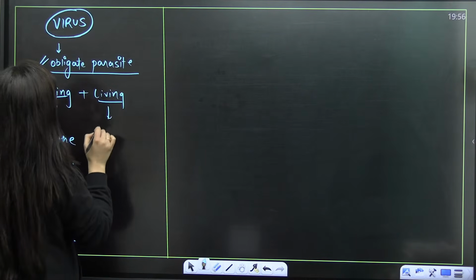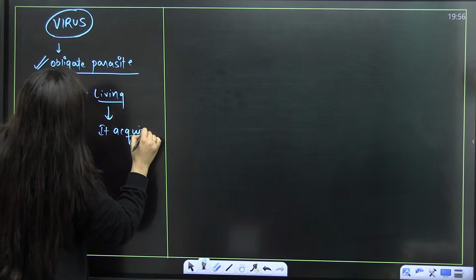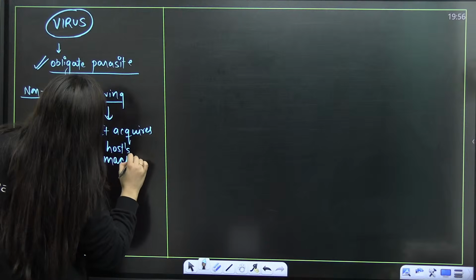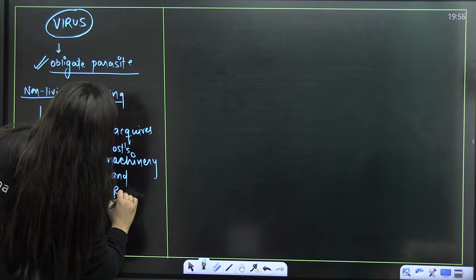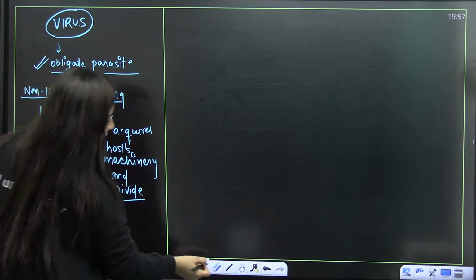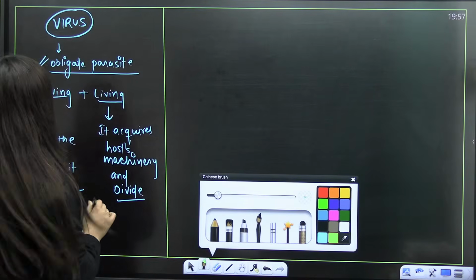And within the living body, it acquires host machinery and divides, or increases its number. It uses the host machinery and divides and then increases its number. When we are talking about the virus.